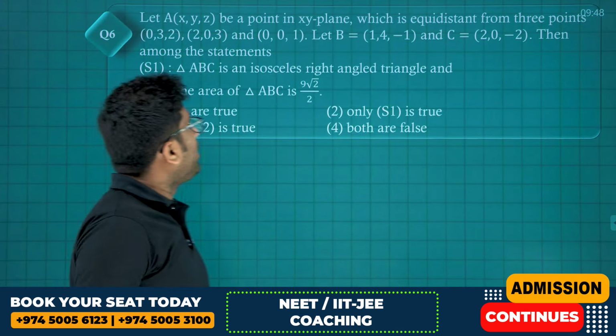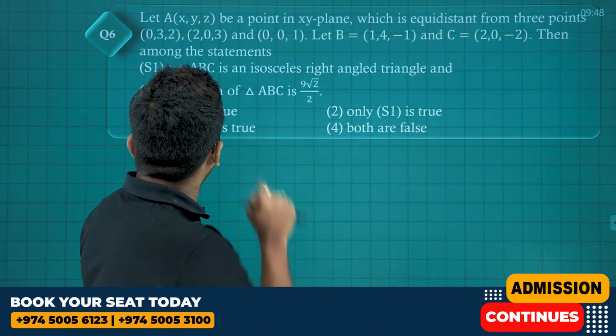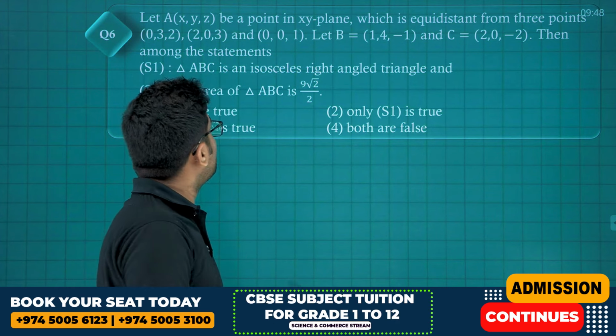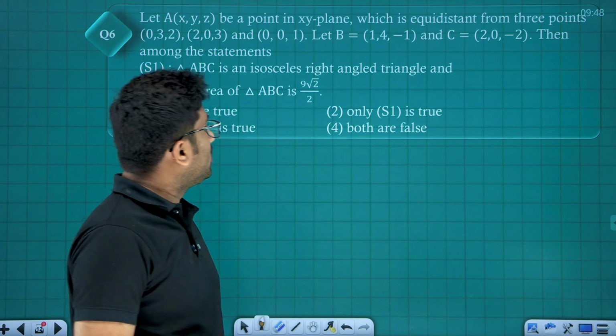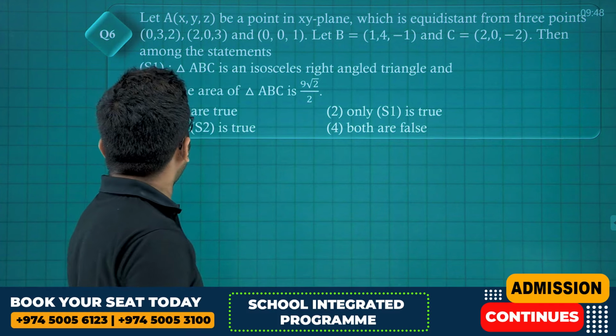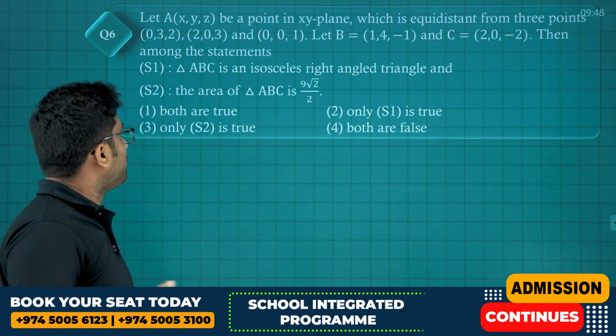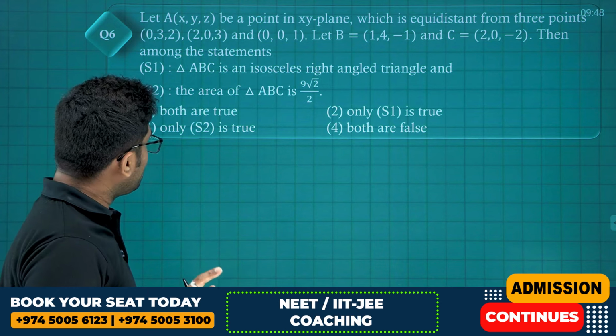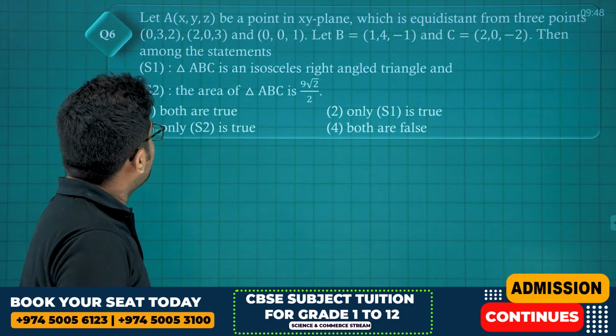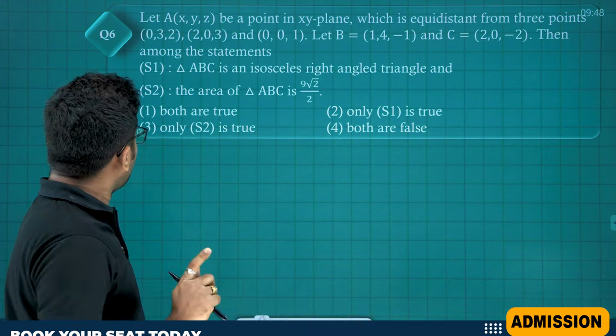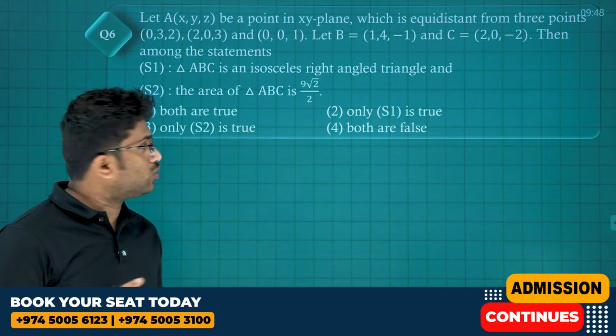let A be a point in the xy plane which is equidistant from 3 points: 0, 3, 2; 2, 0, 3; and 0, 0, 1. B given, C given. Then among the statements: triangle ABC is isosceles; area of the triangle ABC is... isosceles right angle, that one; area of triangle ABC is 9 root 2 by 2.